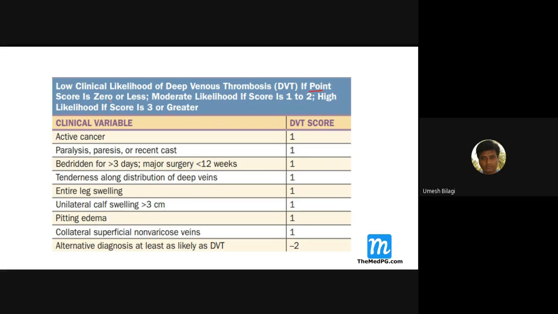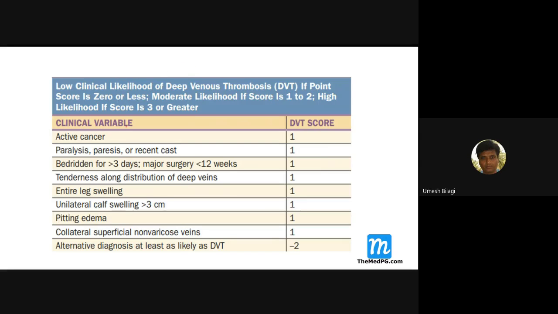If the score is 0, it is very low risk. You have to add up the scores: between 1 to 2 is moderate, and 3 or greater is high risk. Depending upon the score, we stratify the patients for what type of treatment to give. It is for treatment, sorry, not prevention.